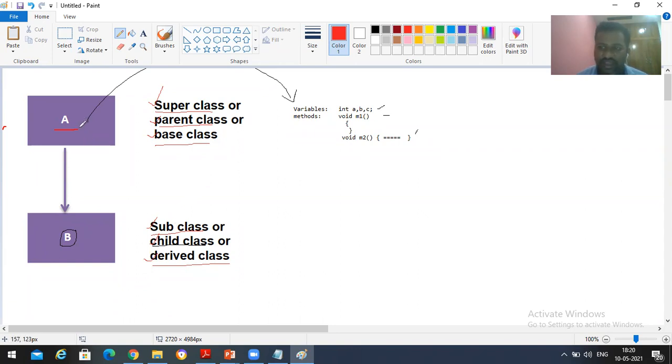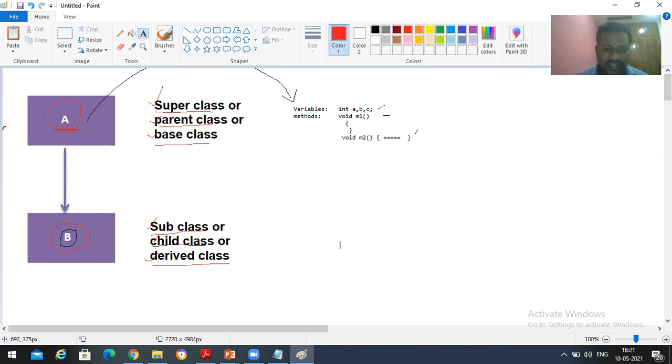So when we write a new class from an existing class, the existing class is called the parent and the new class is called the child. It's a parent-child relationship. Already the parent is there, and we are going to write one more class from that, which is the child class. Here A is the parent and B is the child. Now let us assume that A contains a, b, c, m1 and m2.